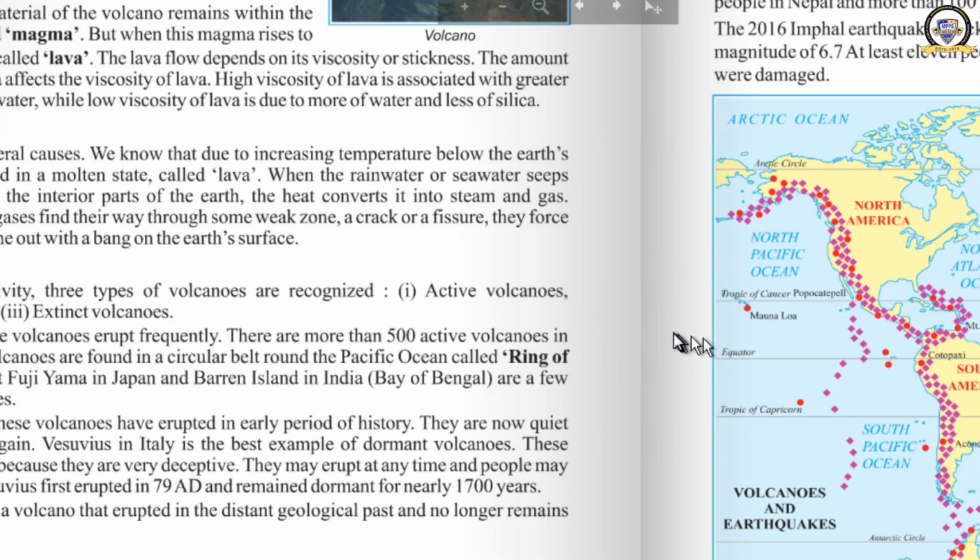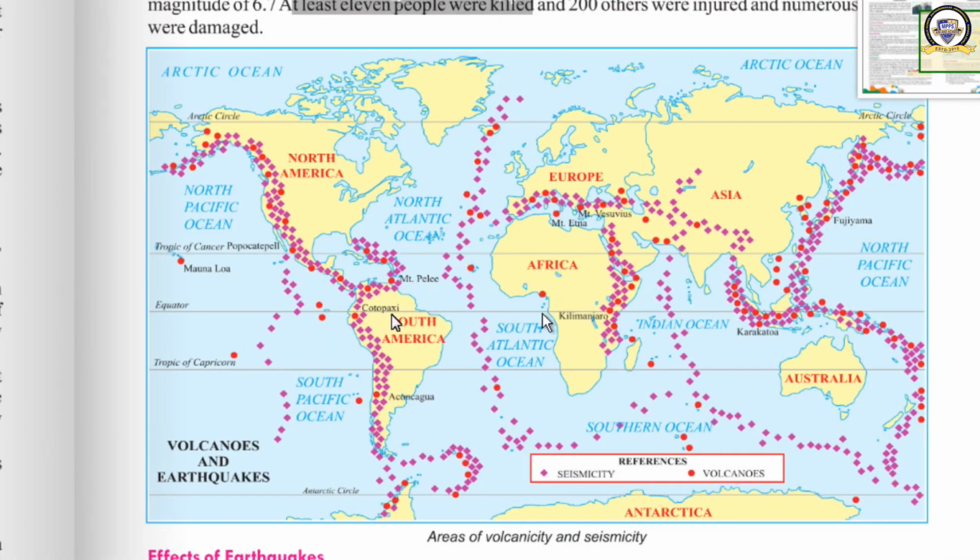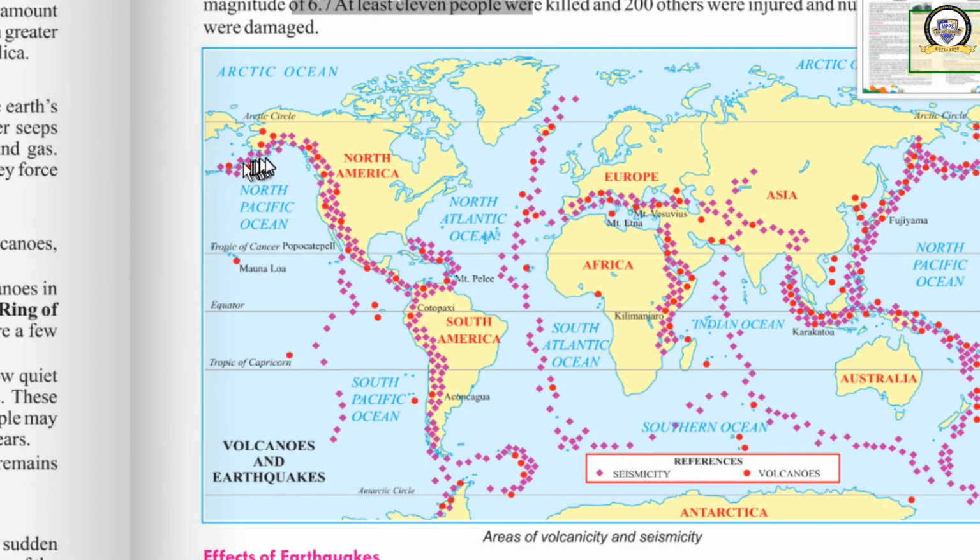I'll show you this map. Here, this is the Pacific Ocean. At the corner of this Pacific Ocean, this red color indicates volcanic eruptions. Since the earth is round, what happens? This area completes by this semicircle now. Yes, thus it becomes a circle.